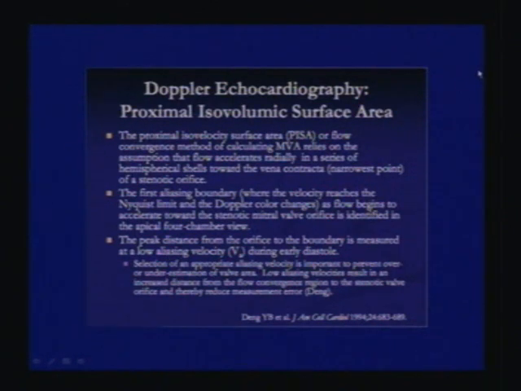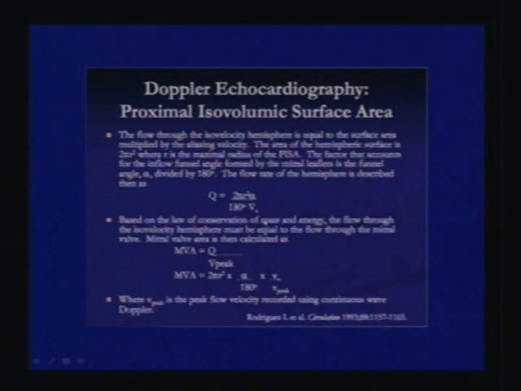You have a color scale, and if you see an echo machine, you come to a velocity at which there is aliasing just before the mitral valve orifice, and that velocity is taken. Then the radius is taken. Selection of an appropriate aliasing velocity is important to prevent over or underestimation of valve area. Low aliasing velocity results in increased distance from the flow convergence region to the stenotic valve, and therefore it will reduce measurement error.